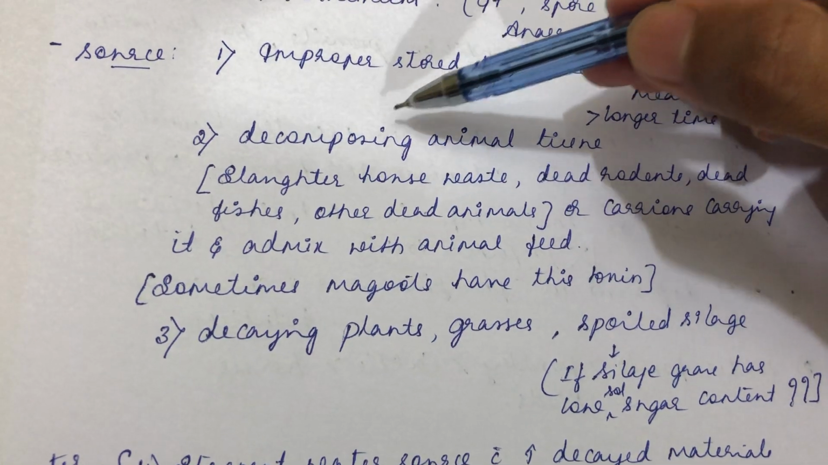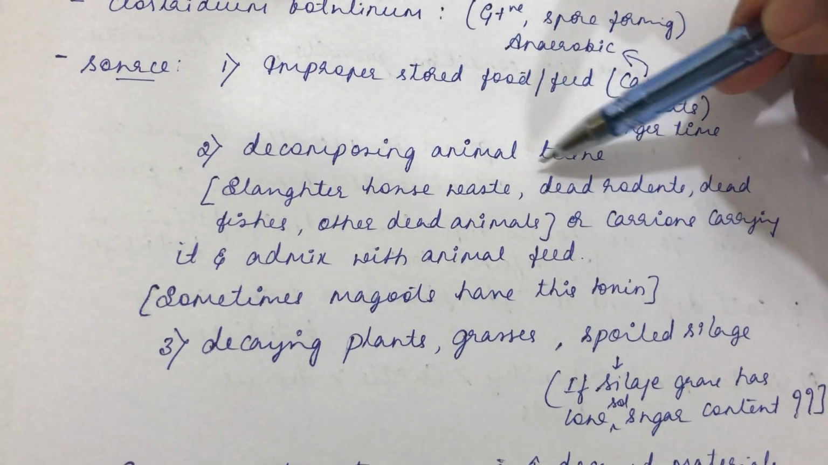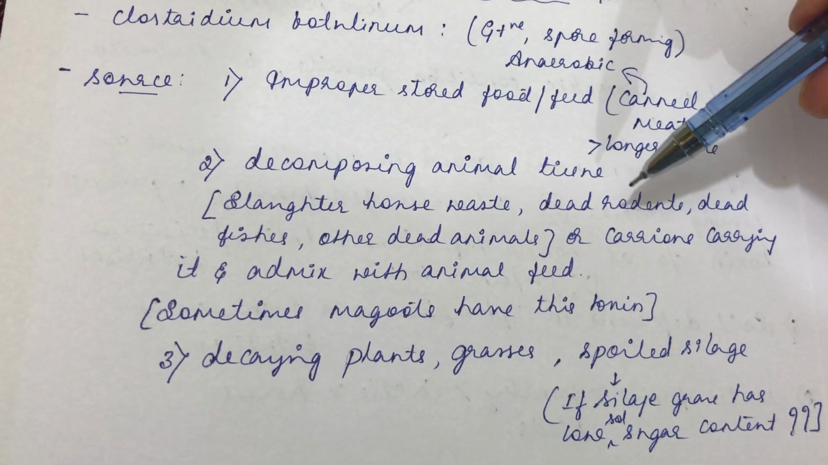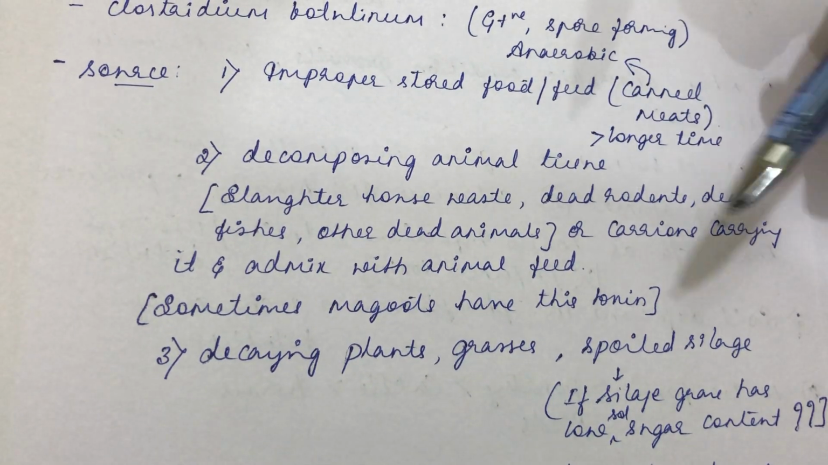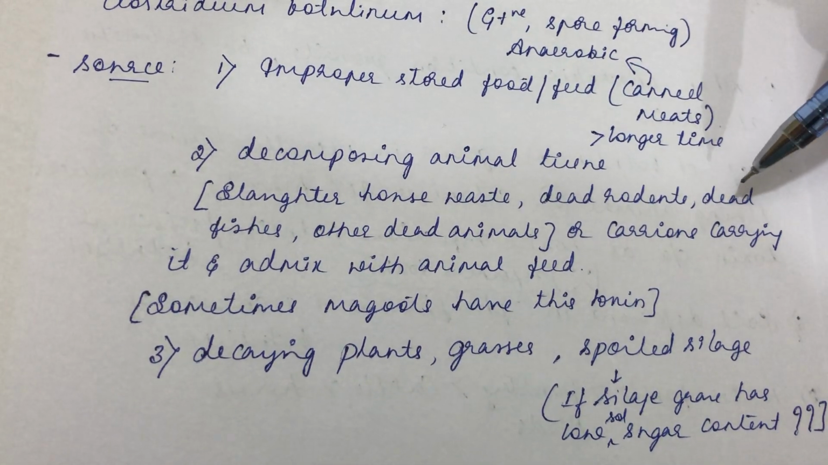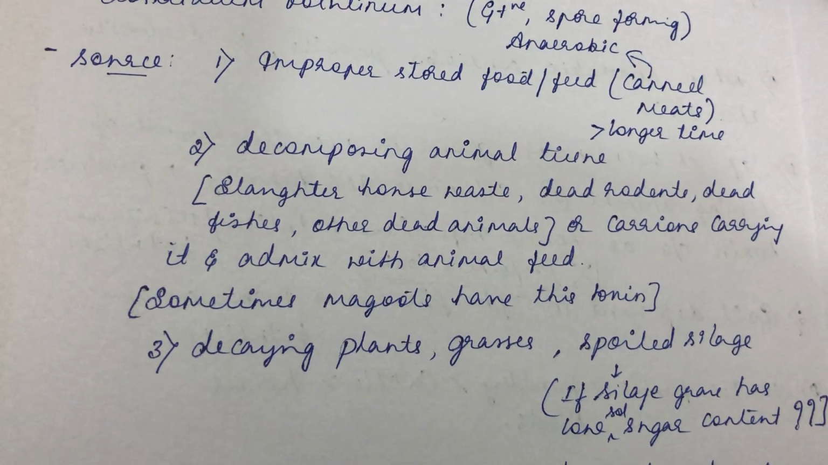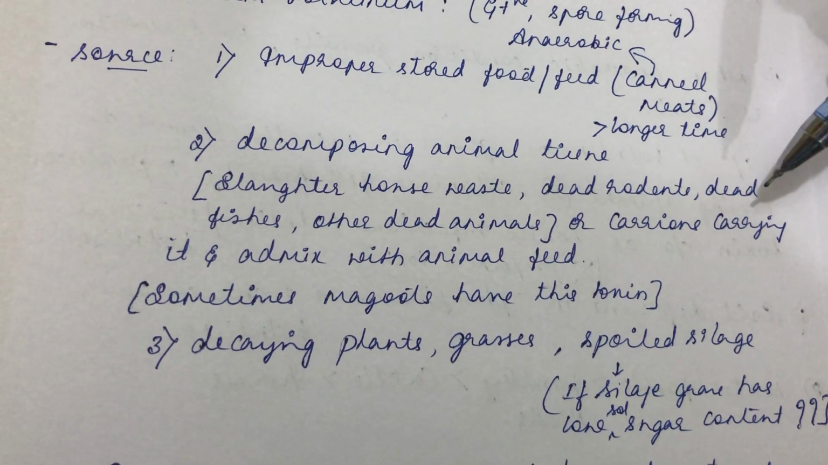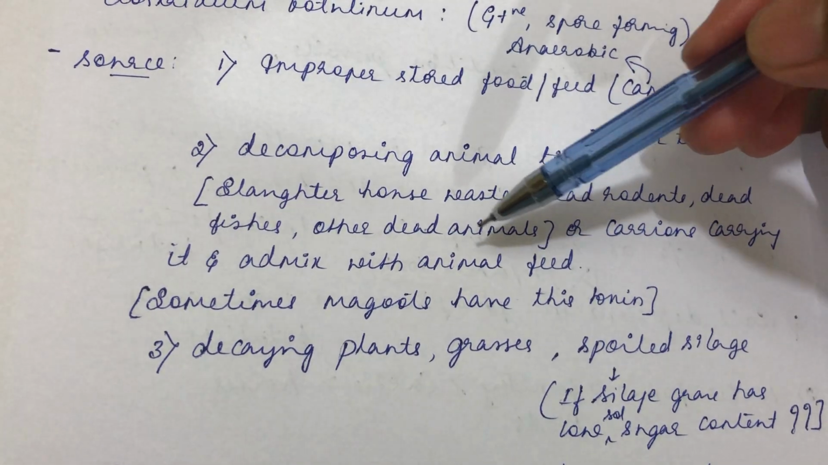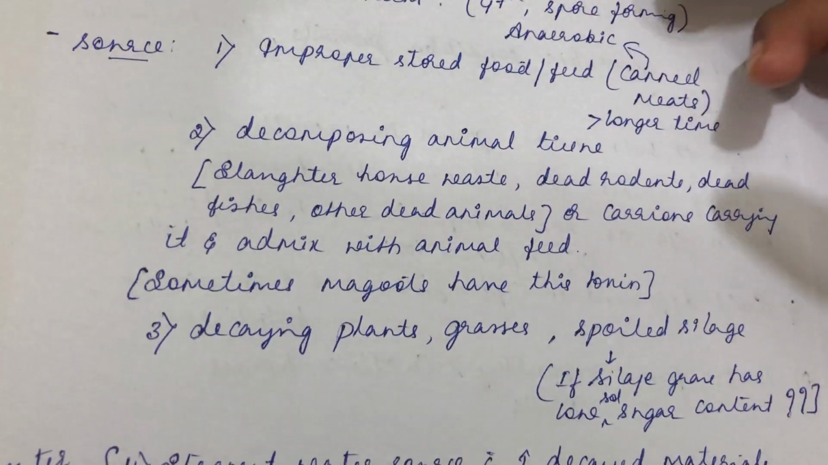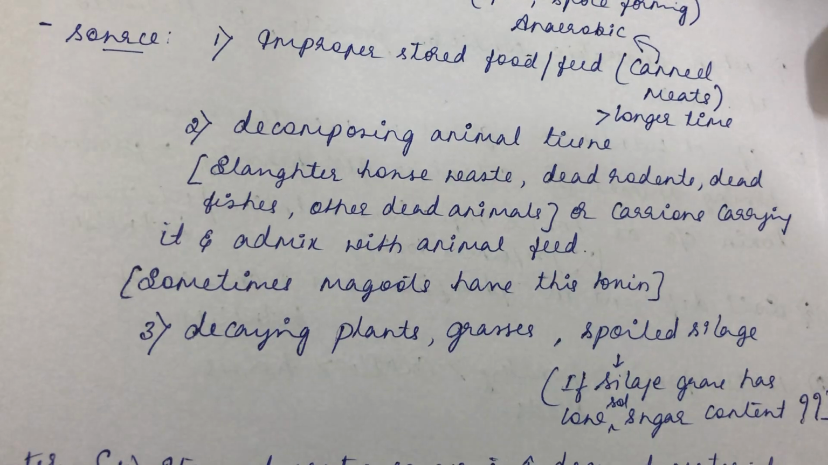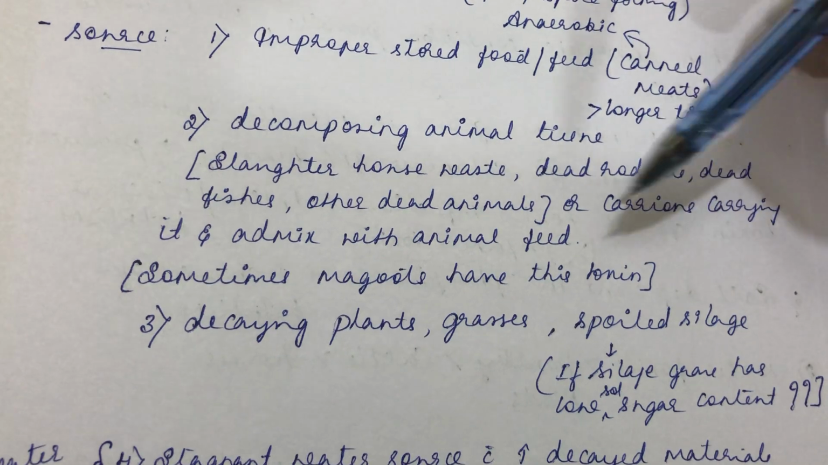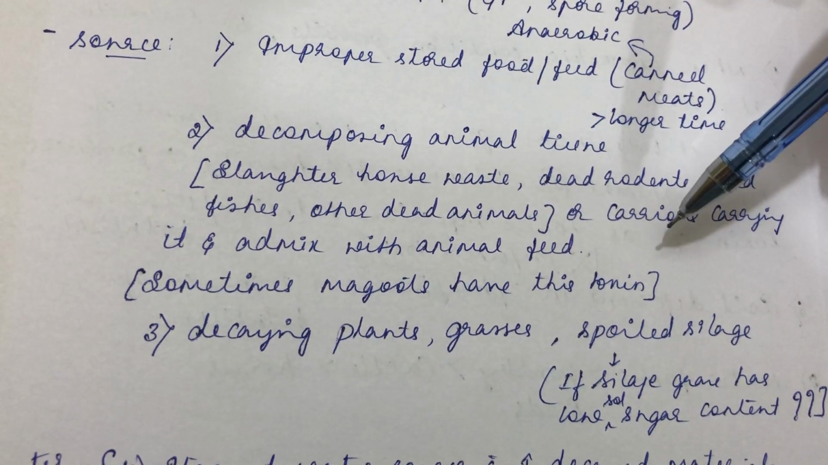So a very important source for the cattle is decomposing animal tissue, which includes slaughterhouse waste, then dead rodents. Dead rodents eaten by the animals lead to this botulism, or dead fishes eaten by the poultry, the fowls, waterfowls, migratory birds, pose an important source for botulism. Then any other dead animals will create the anaerobic condition so that Clostridium botulinum will thrive well and elaborate this toxin, or else carrions carrying it and admixing it with the animal feed. For example, rats.